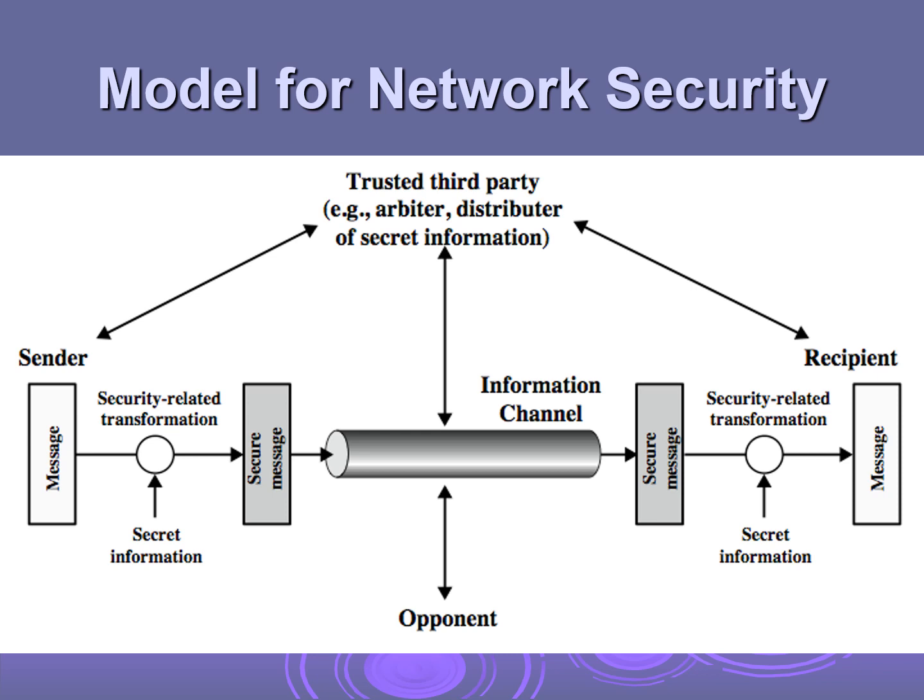Then it is passed through the information channel, and even if this information channel is hacked by some other person, they will not be able to understand anything from it because it is in an unreadable or unintelligible format. Through the information channel, the secure message is passed to the receiver. On the receiver side, the reverse security related transformation is done, which is called decryption. So here it is encryption and here it is decryption, and for decryption also the key has to be applied.